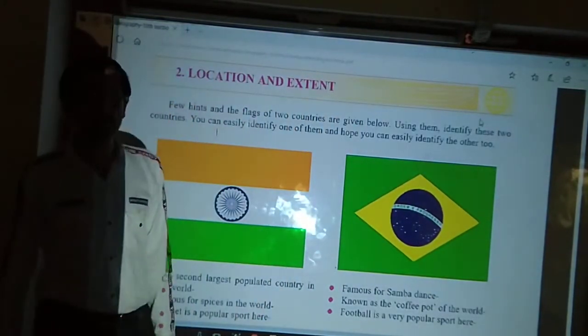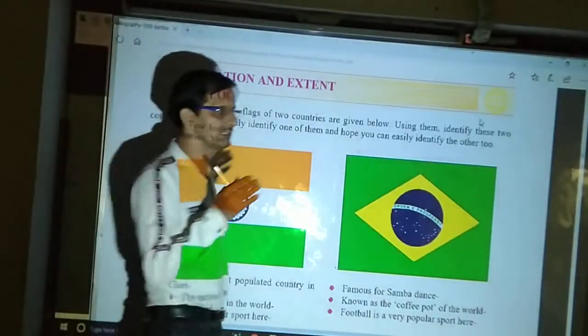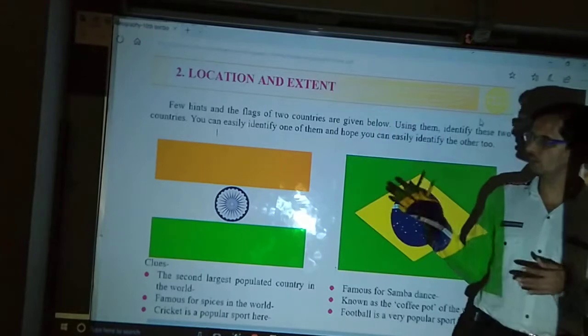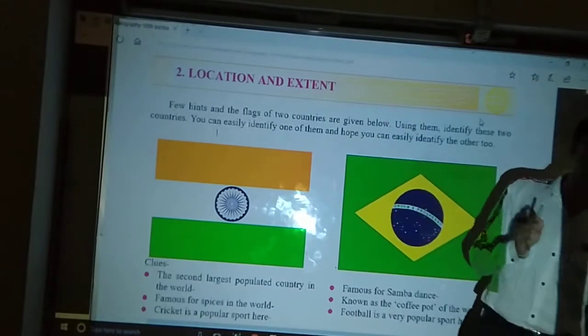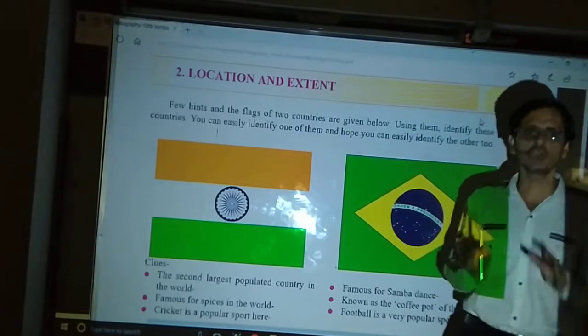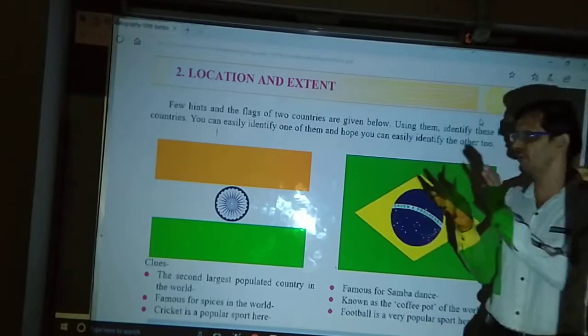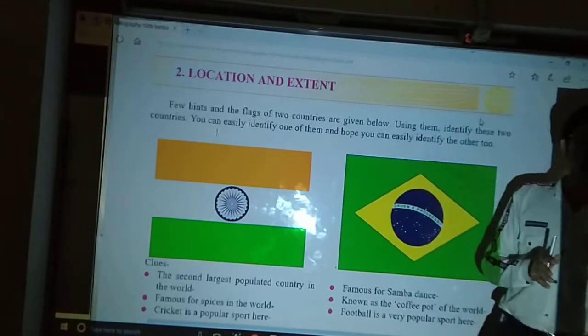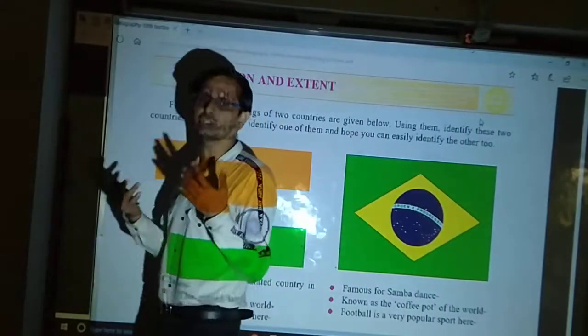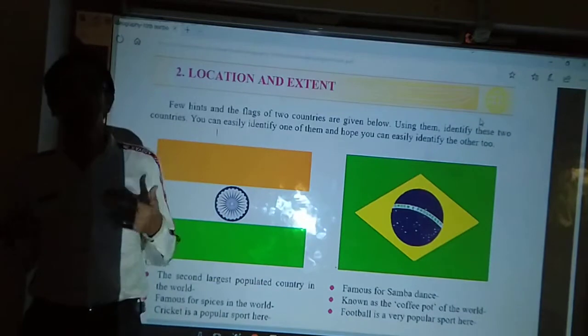Now there is a comparison. In this chapter, the comparison is made between two countries, not on an economic basis or other basis, but regarding geographical location and extent. Extent is related to longitude and latitude.